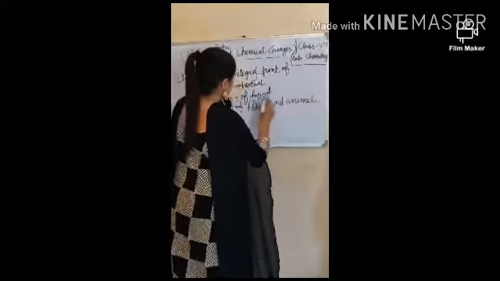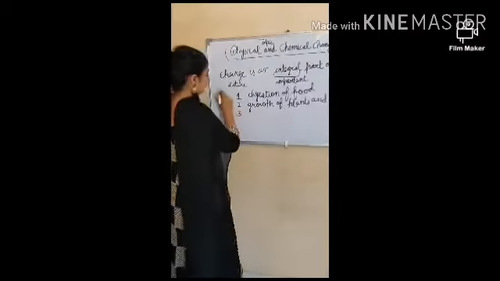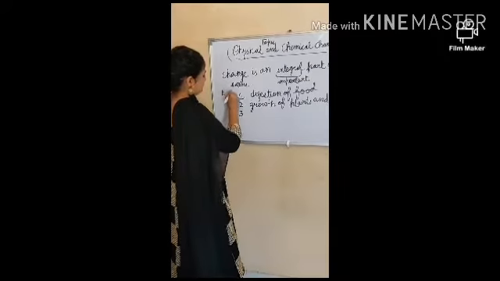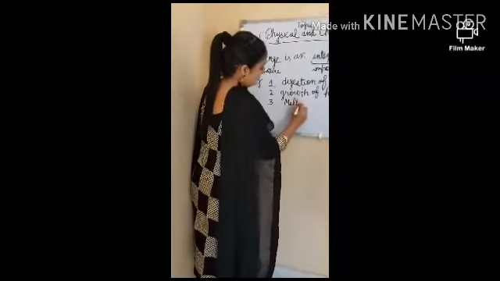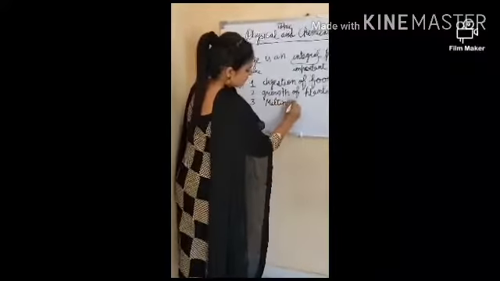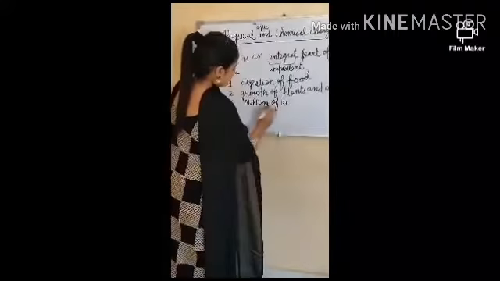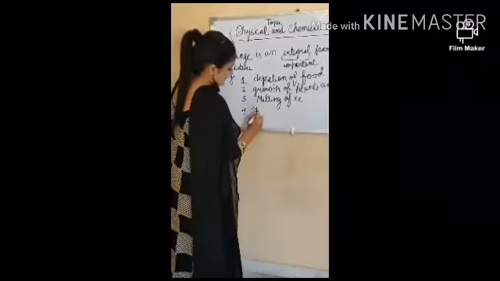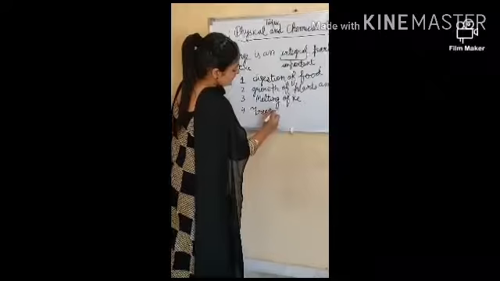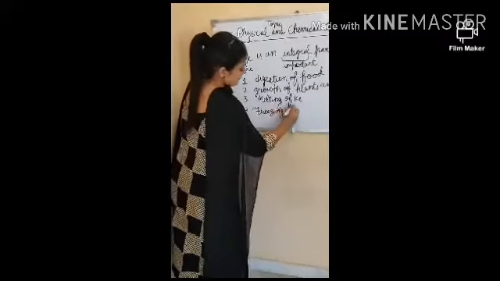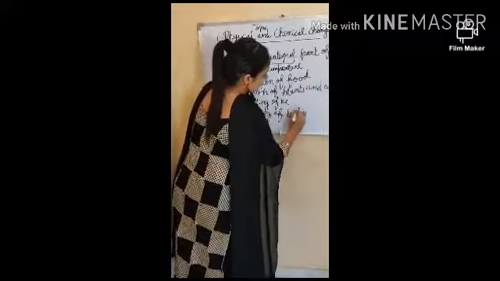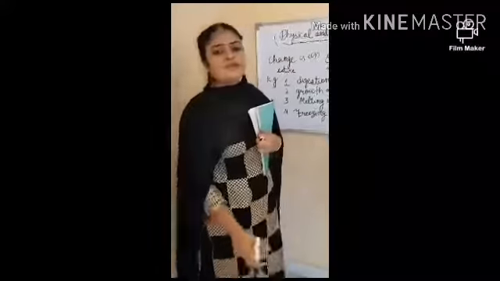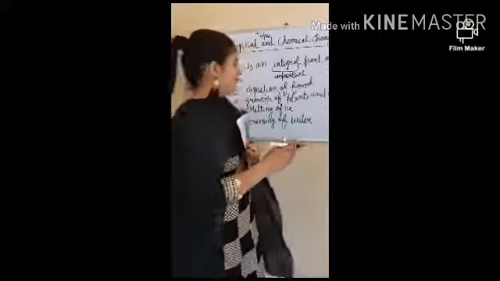And third is the melting of ice and freezing of water. These are all common examples of changes that occur every moment around us.